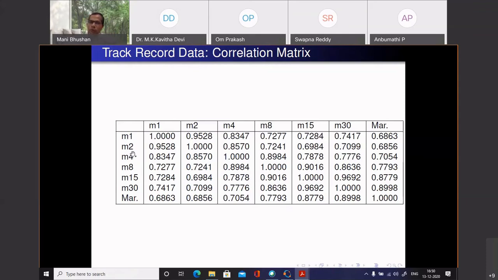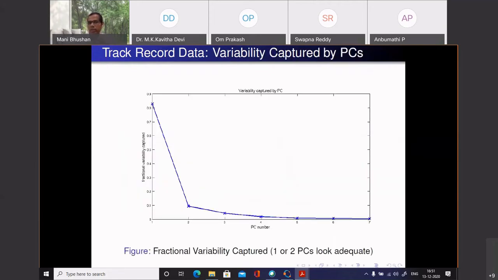It's unlikely it will do very badly in other races also. So there is a lot of redundancy in the data. So we want to see what PCA gives us. We take this covariance matrix or correlation matrix computed from those 55 cross 7 data matrix, and we look at the eigenvalues and the eigenvectors.